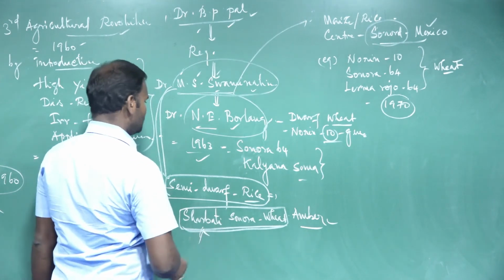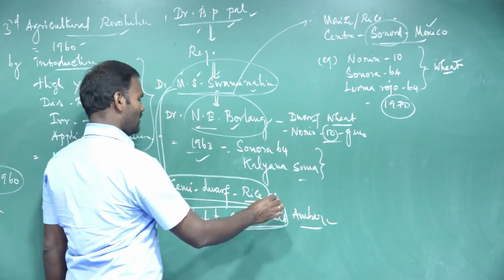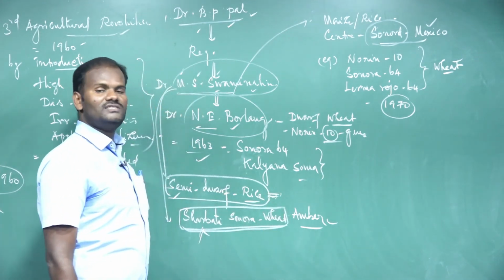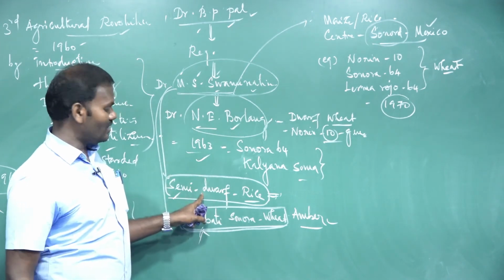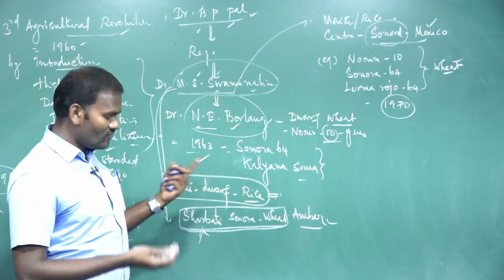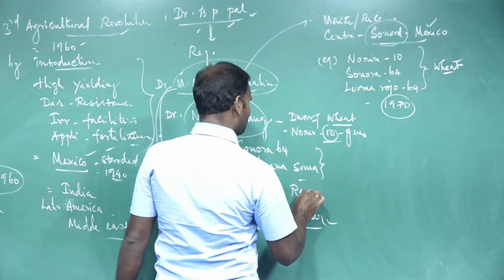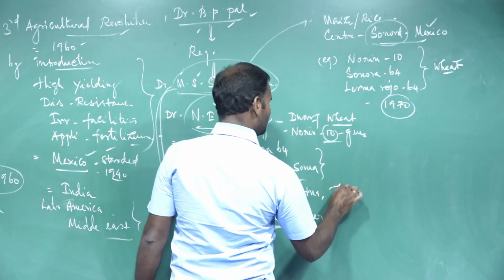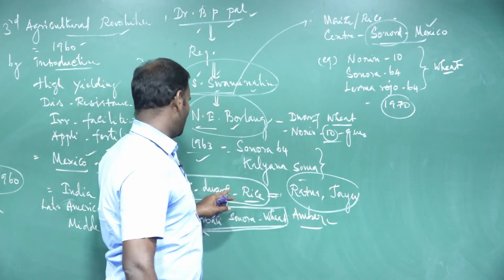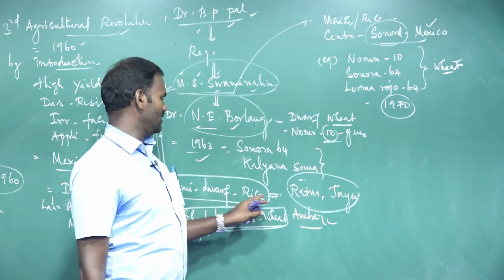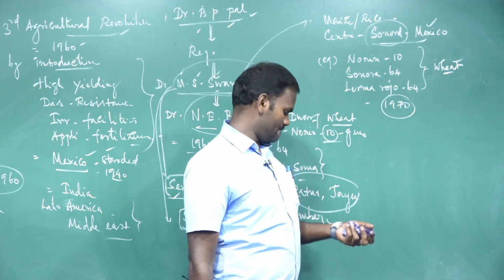He also first developed semi-dwarf rice varieties in India. It was the first successful rice variety, and it is responsible for the fertilizer-responsive rice varieties. Then better high yielding varieties such as Ratna and Jaya were also introduced. This followed the development of these semi-dwarf rice varieties. Ratna and Jaya were also developed in our country.